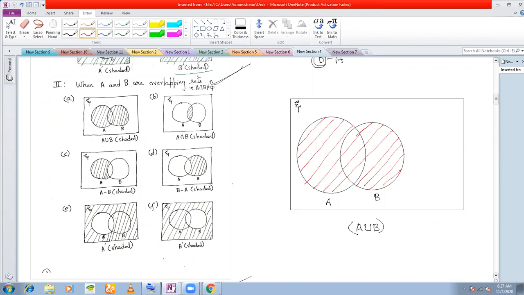Next, A intersection B, the easiest of all. A intersection B means those elements that are common to A and B. And what is the area that is common between the two circles? Only this area is common between the two circles. So A intersection B will be only this area.